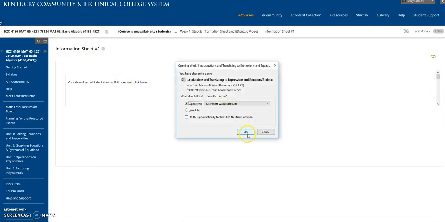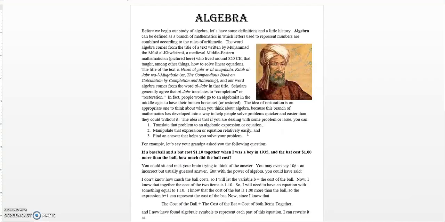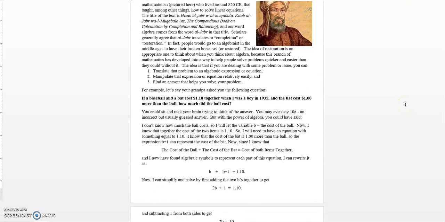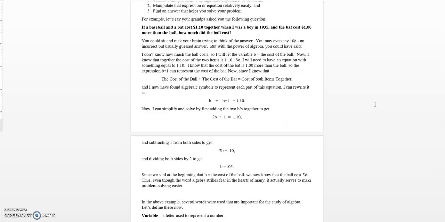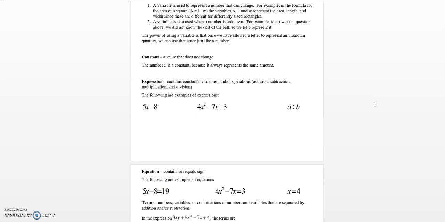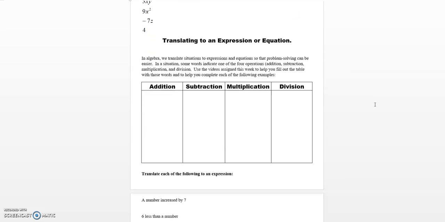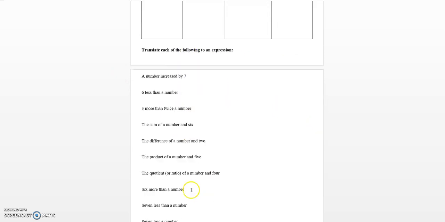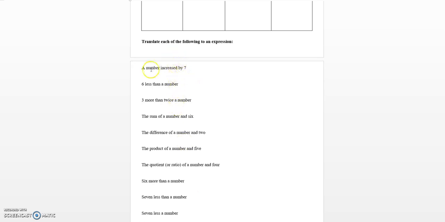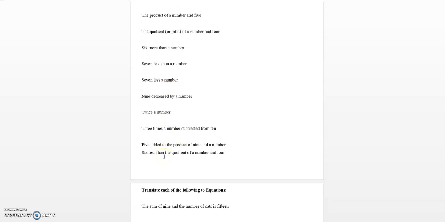So you'll print off the information sheet each week. And here's an example of the information sheet. This is just giving you some introductory information about algebra. And then it will have some problems for you to do as examples, some things where you might be able to fill in based on the video, and then some examples for you to do, which the video will complete all of these for you. So you can use these information sheets to help you take notes.